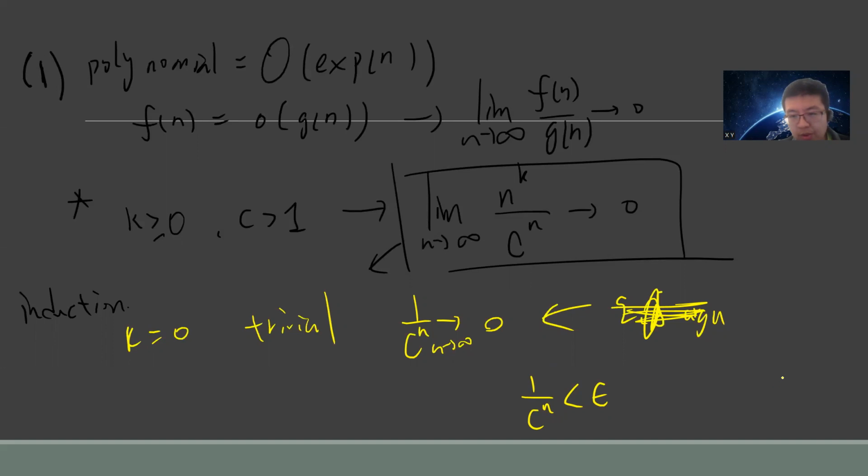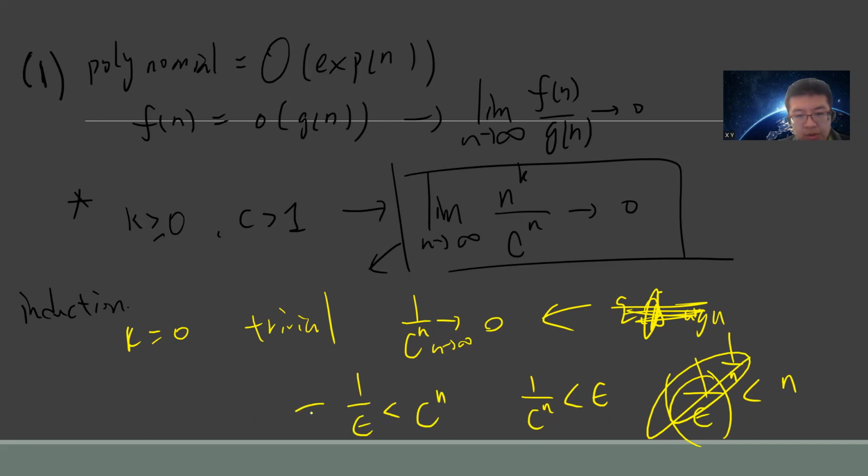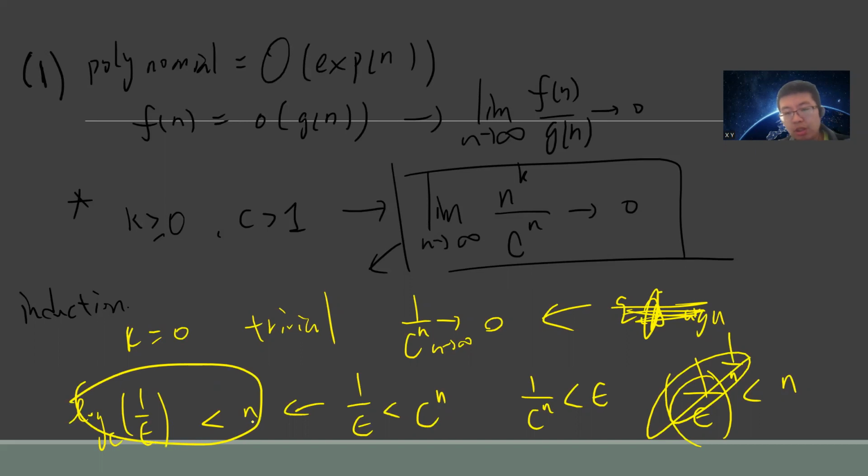This means that if you choose c to the n greater than 1 over epsilon, then you can choose n to be greater than log base c of 1 over epsilon. If you choose n large enough, then this will be true. So this you can directly prove.